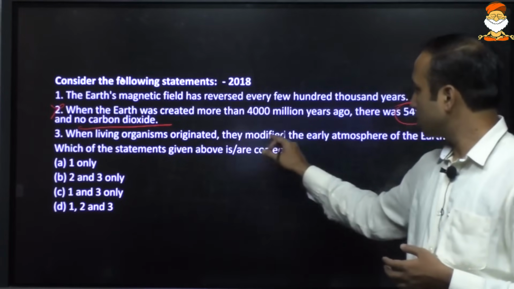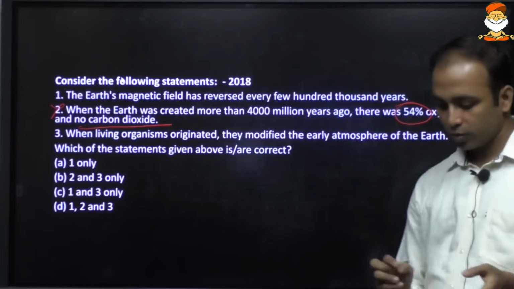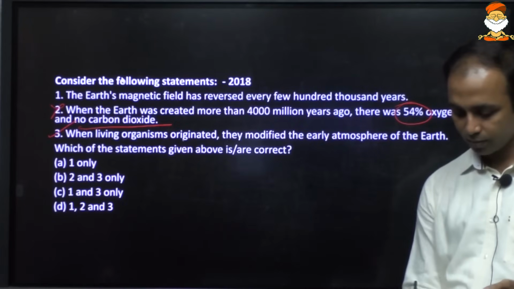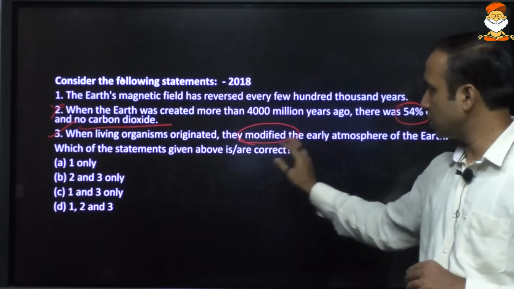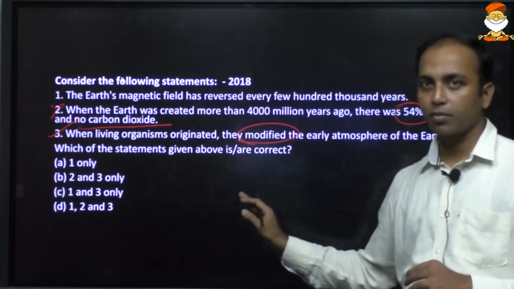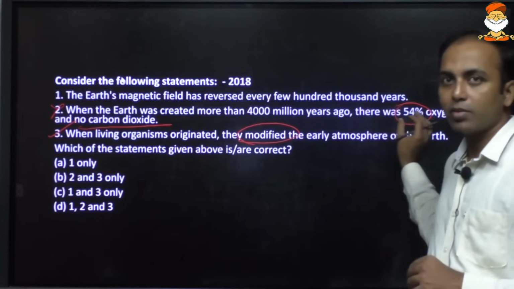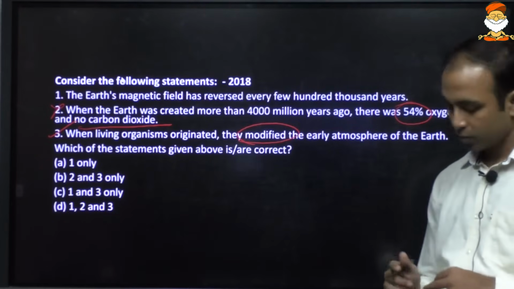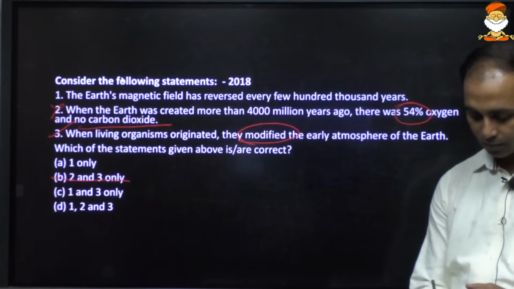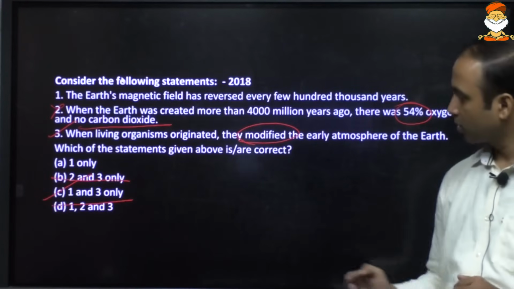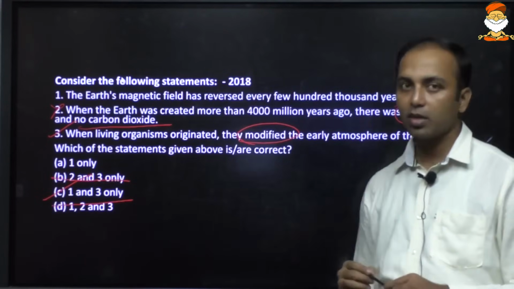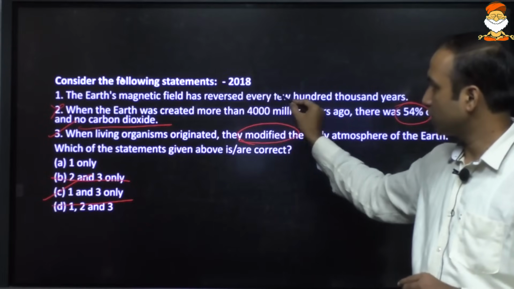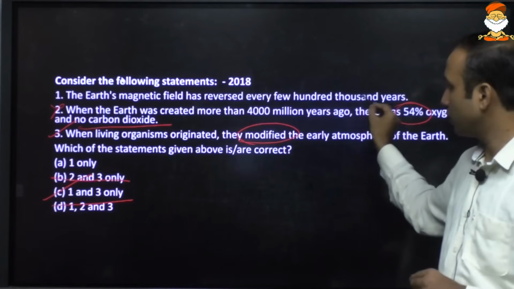So this is a wrong statement. Third, when living organisms originated, they modified the early atmosphere of the earth. Yes, they modified. Now this is a general statement. General statements are usually correct. Whenever the statement has some data, some facts, usually they are wrong. So I hope you can answer this. Since statement 3 is correct, C is the answer, which means 1 is also a correct statement. The Earth's magnetic field has reversed every few 100,000 years.